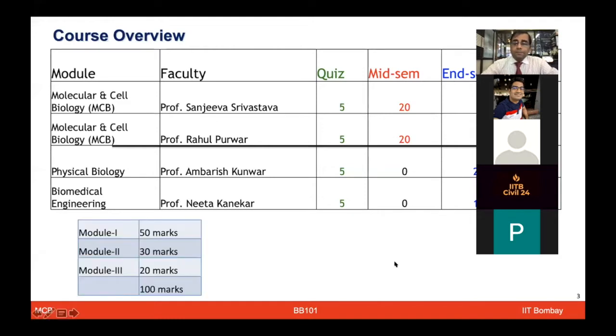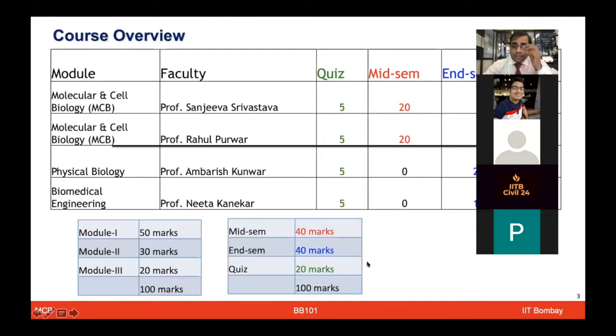So you can see the distribution of the marks here, how module-wise the weightage for different modules we have, and distribution of the marks for different mid-sem, end-sem, and the quizzes. Minimum 30% will be the passing marks. But overall in this course, the students have really done quite well. And a large number of students, we see, perform over 90% or so, and many of them even get AP or AA. So if you are cautious to start with, and you are keeping up the pace with interest and excitement, I think this can also be a high scoring course in addition to learning something very new.